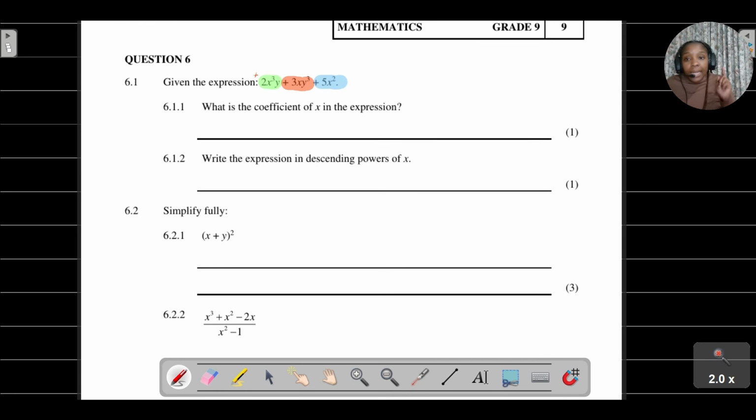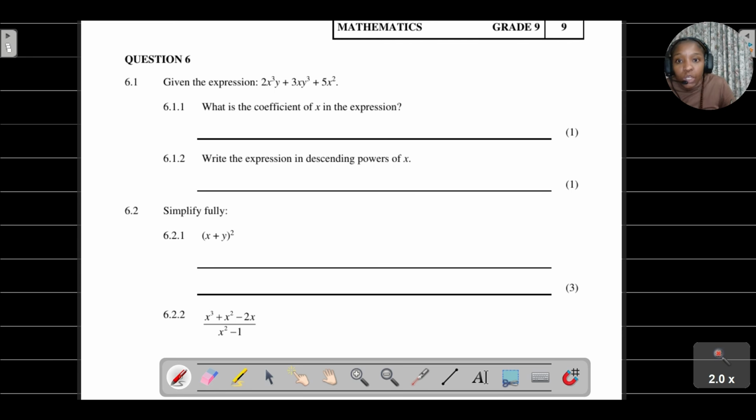Okay, cool. Now let's talk about what is the coefficient of x. If you're looking at this expression and you want to determine the coefficient of x, guys, please don't go into these questions thinking that if they ask you what is the coefficient of a particular term, it is the number that is in front of x. No, wrong. They're not asking you that. The coefficient of a term is not saying go to the number that comes in front.